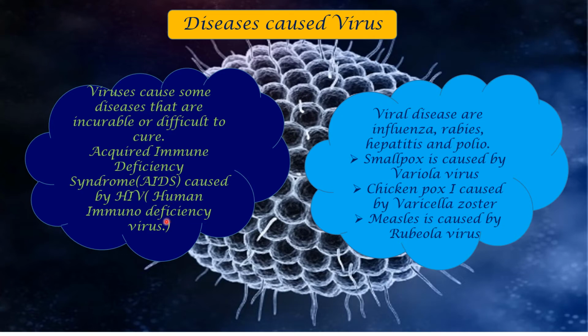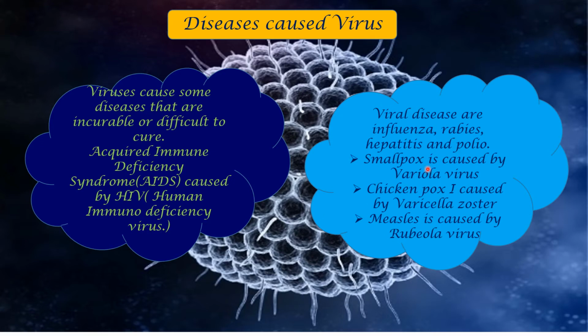When the HIV virus, human immunodeficiency virus, enters the body, it destroys the immune system. When the immune system is completely destroyed, we are prone to get many other diseases. So we acquire many diseases because of the deficiency of the immune system, and that is the reason it is called AIDS. So it is not a particular disease, it is a condition caused by losing the immune system, and it is caused by HIV.